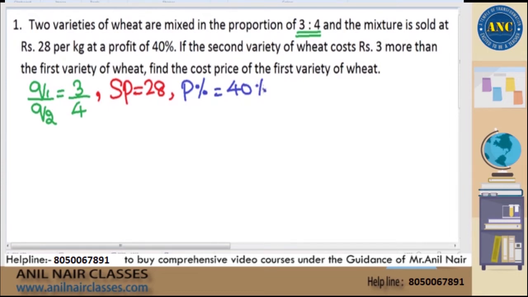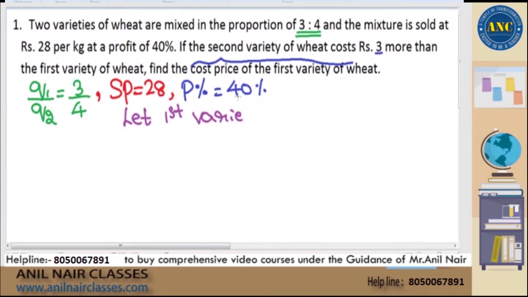Now listen to this carefully. The next statement says, if the second variety of wheat costs 3 rupees more than the first variety of wheat, what is the cost price of the first variety of wheat? They are asking the cost price of the first variety of wheat. Now, I don't know the cost of the first variety of wheat. I will assume it as some variable.